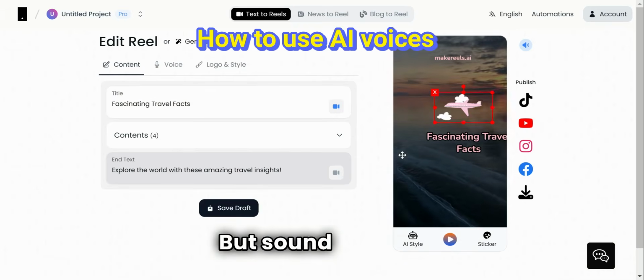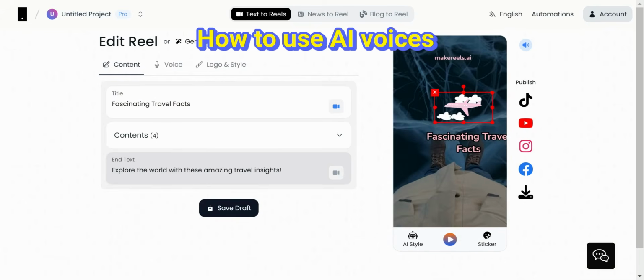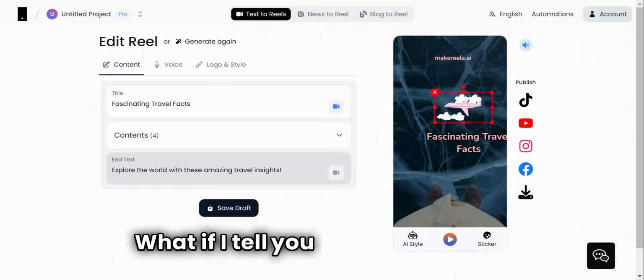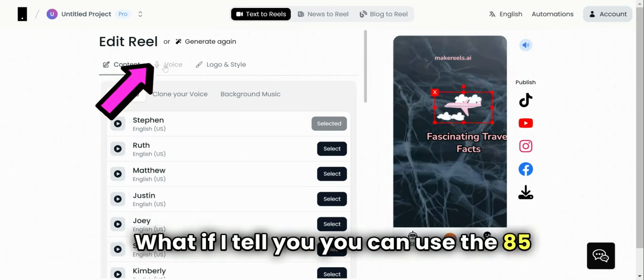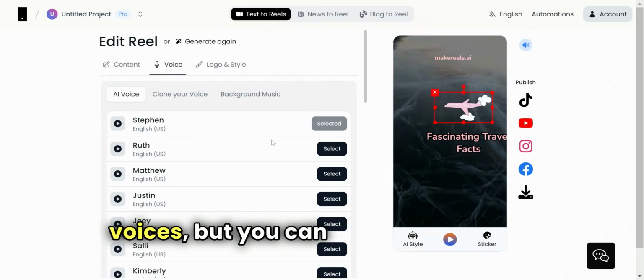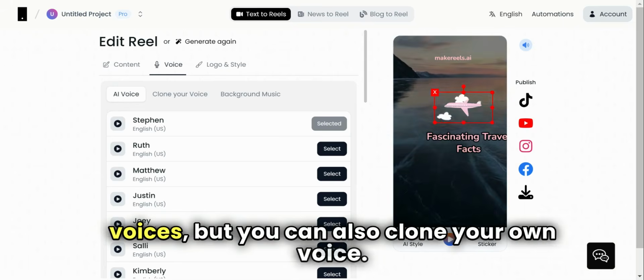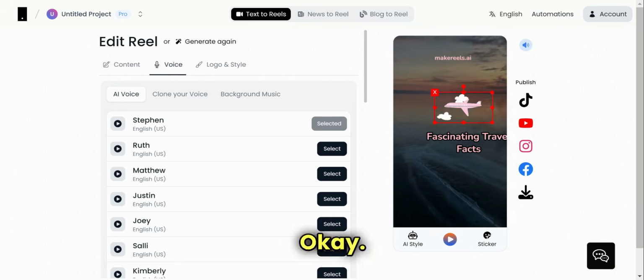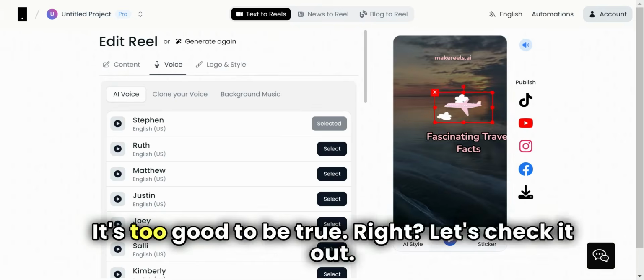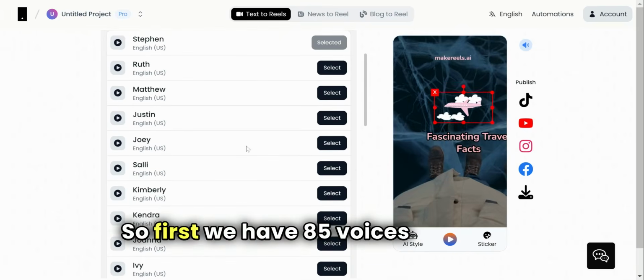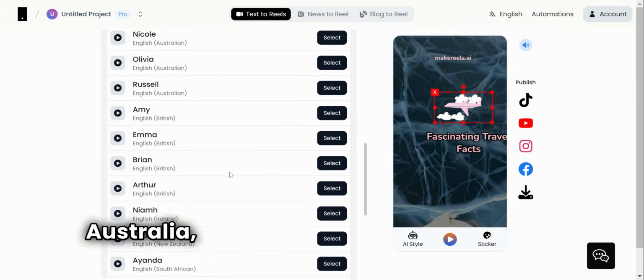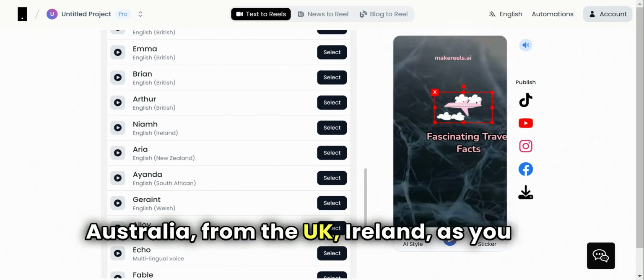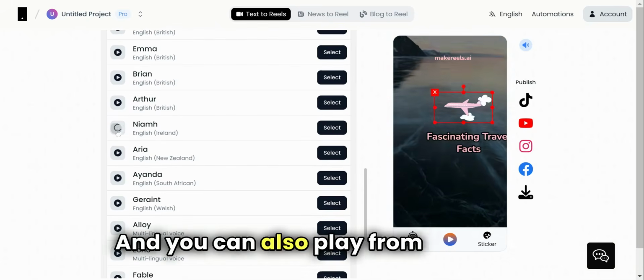But the sound, the voice. What if I tell you you can use 85 voices, but you can also clone your own voice? Okay, it's too good to be true, right? Let's check it out. First, we have 85 voices from all the accents, from Australia, the UK, Ireland, as you can see here. And you can also play them here.